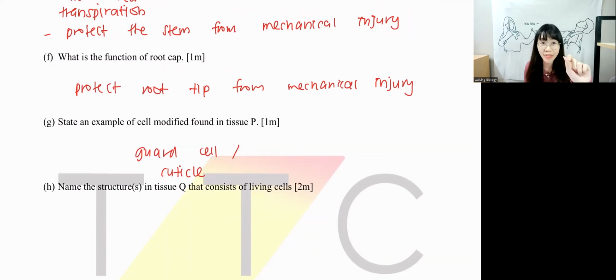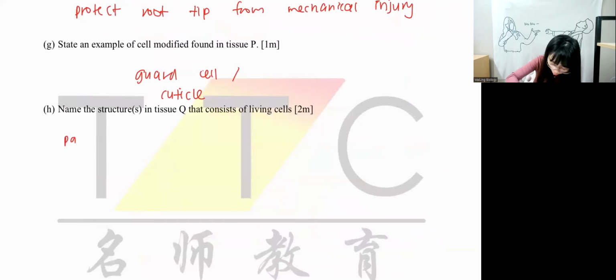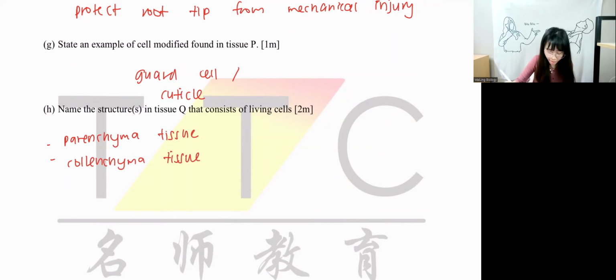Sclerenchyma tissue is a dead cell because it is filled with lignin, so that's why they are dead cells. So the answer is parenchyma tissue and collenchyma tissue. Sclerenchyma is a dead cell, yeah.